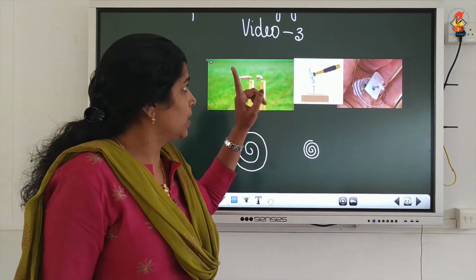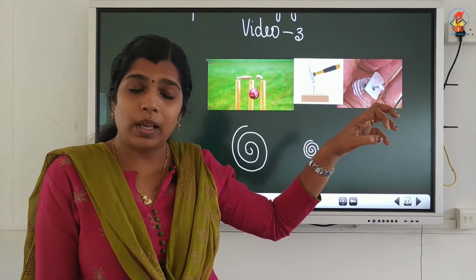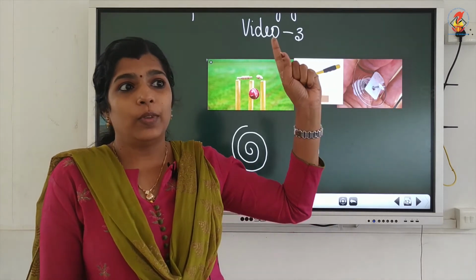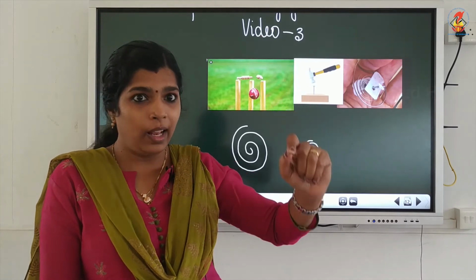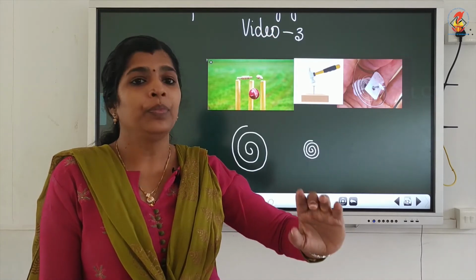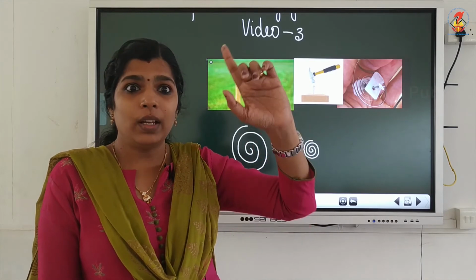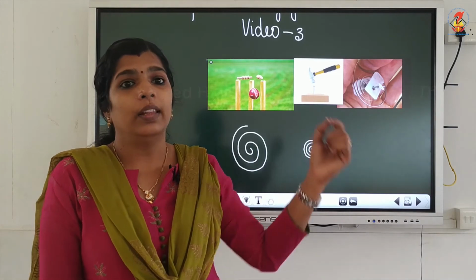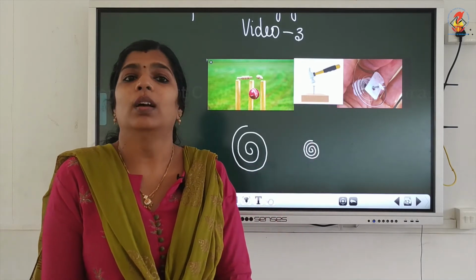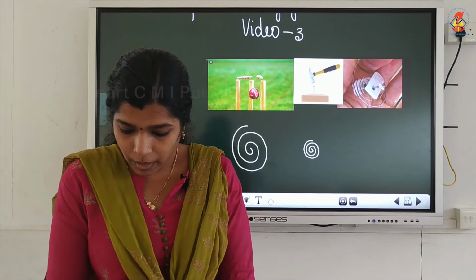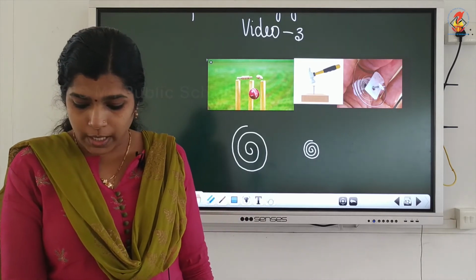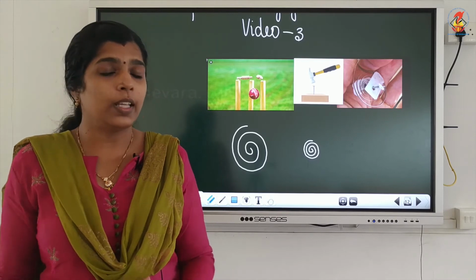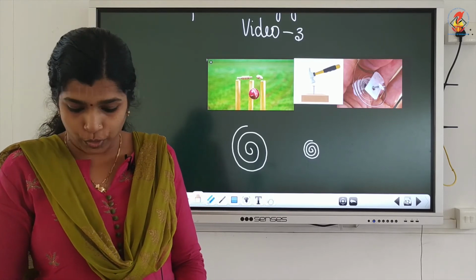The hammer has the ability to do work. Thus, the first object has the capacity to do work. This implies that any object that possesses energy can do work.